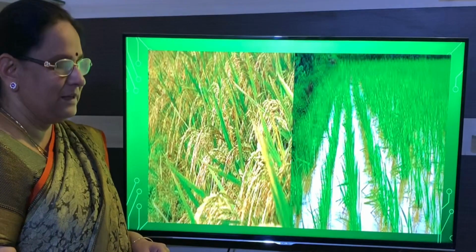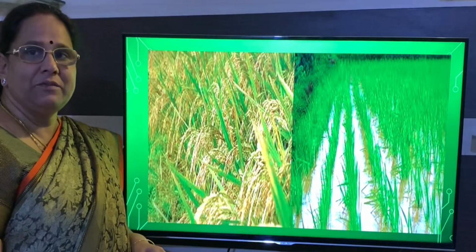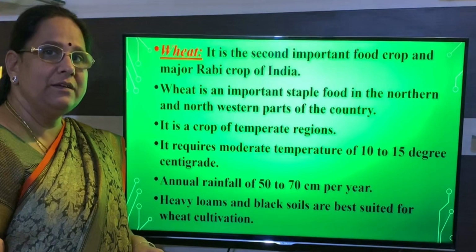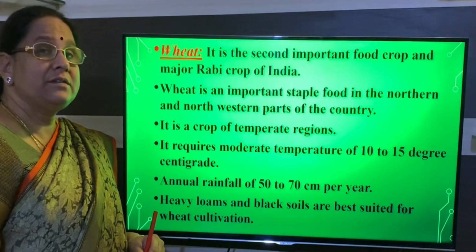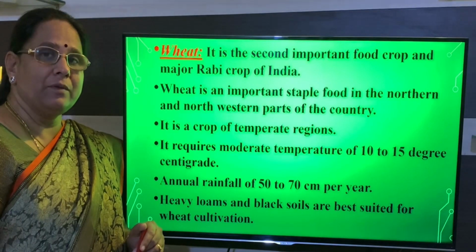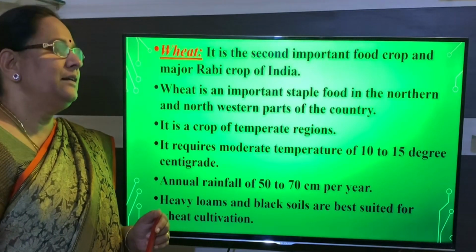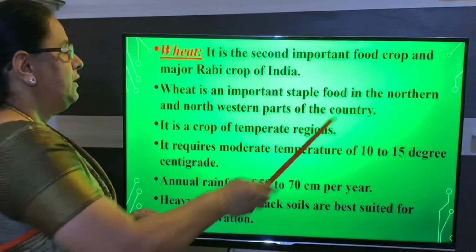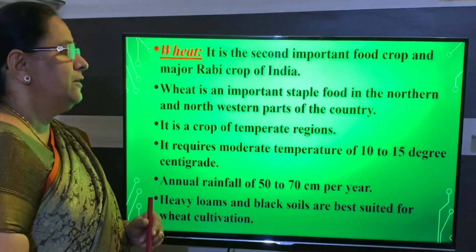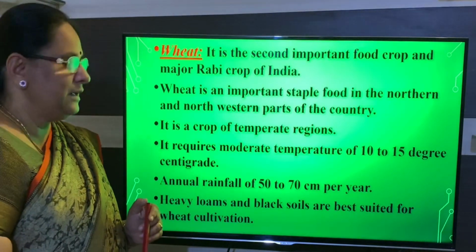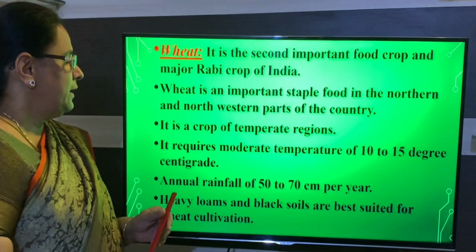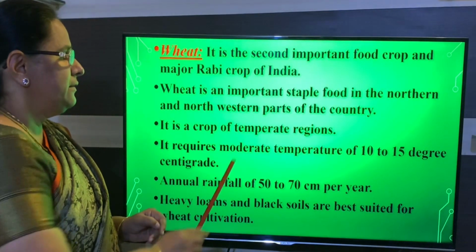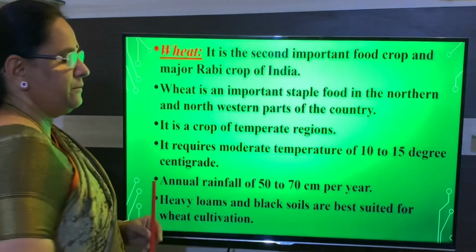Next we will learn about wheat cultivation. Wheat. Now this is the second important food crop in India, and it is a staple crop in the north and northwest part of India. And here you remember it is a temperate region.